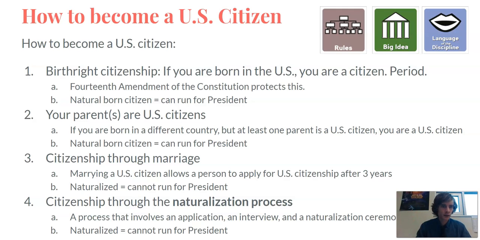citizen. The last one is what we call the naturalization process, and this is a process that allows someone who was born in a different country, like India or France, to move to the United States legally, apply for and live here for 5 years. After you live here for 5 years, you can apply to become a U.S. citizen. This involves filling out an application.